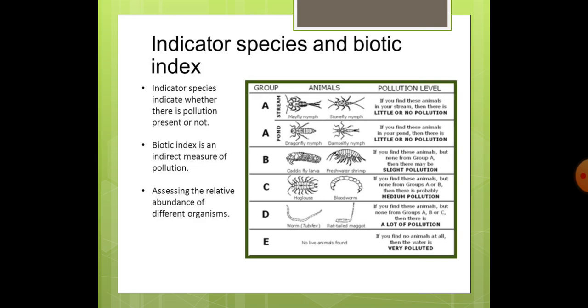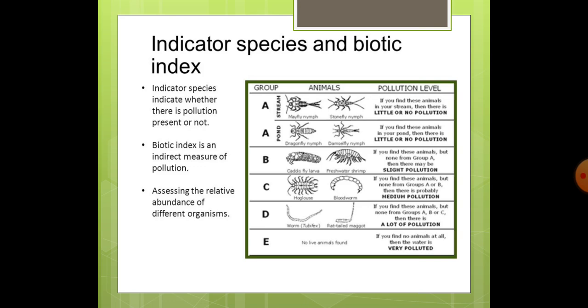Now, in category group B, we see caddisfly larva and freshwater shrimp. If you find these animals, but none from group A, that is, if caddisfly larva and freshwater shrimp are present, but mayfly, dragonfly, stonefly or damselfly are totally absent, that shows that there is slight pollution in that water.